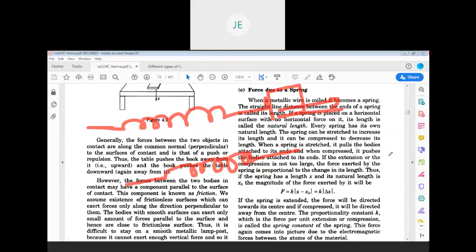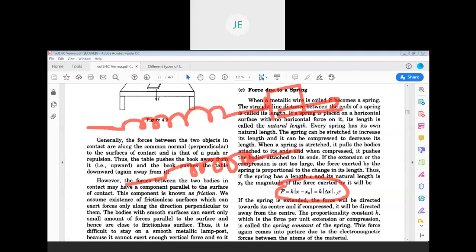Okay. And this spring force expression is F is equal to K into delta X. How much is the extension or how much is the compression? Delta X means change in length. When you extend it, its length increases. When you compress it, its length decreases.